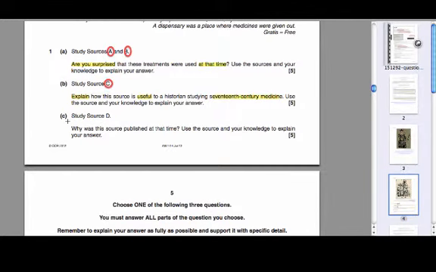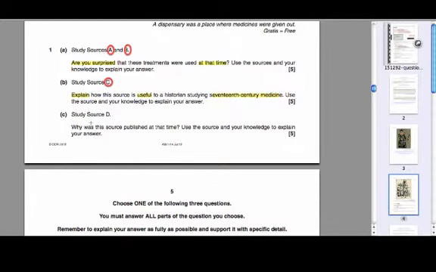Okay, so we come to the last source question on medicine through time, question 1C. And as we've done for the first two, we're just going to read it through and pick out the key parts of it. So it's a study of source D. That's the first thing we need to do, is make sure we're using the last source, source D. And then let's read the question. Why was this source published at this time?